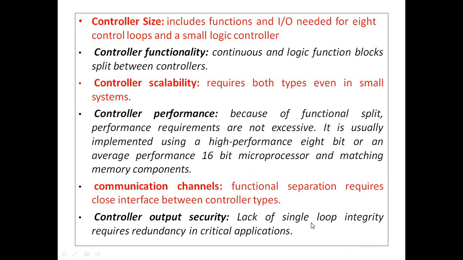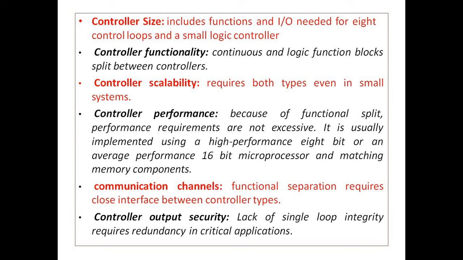Here the controller size includes the input output functions needed for 8 control loops and a small logic controller. Controller functionality: continuous and logic function blocks are split between controllers. Controller scalability: requires both types even in a small system.